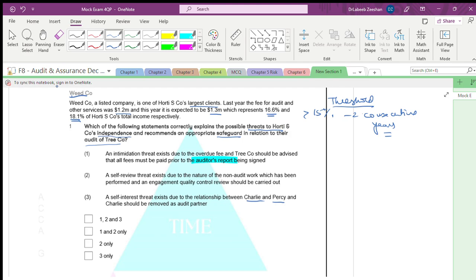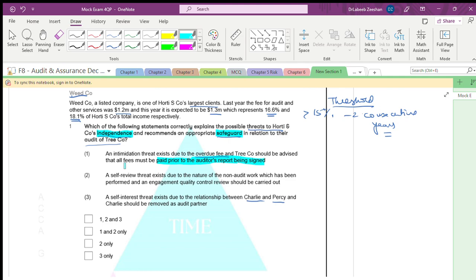An intimidation threat exists due to overdue fees. Fine, it is one of the reasons. There are two things we are going to say. One, we are talking in terms of independence, and one, in terms of safeguard. The intimidation threat exists due to overdue fees, and the firm should advise that all must be paid prior to the auditor report.